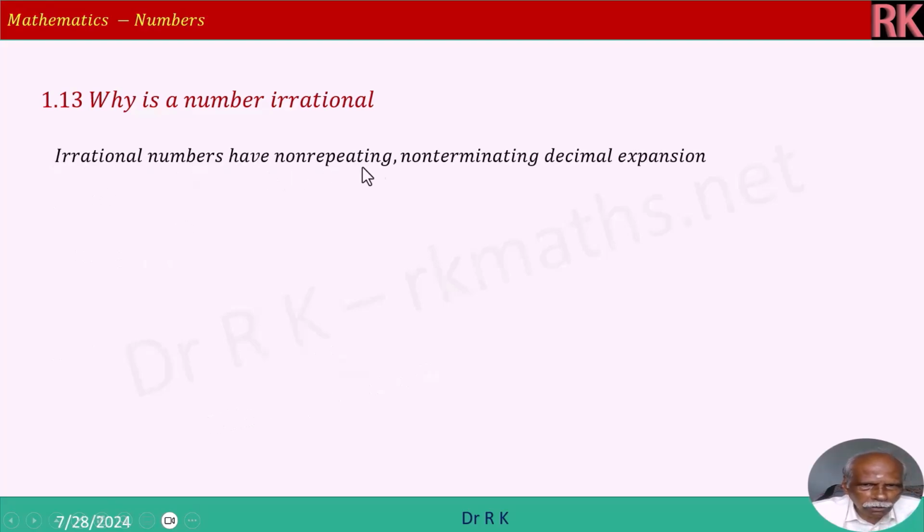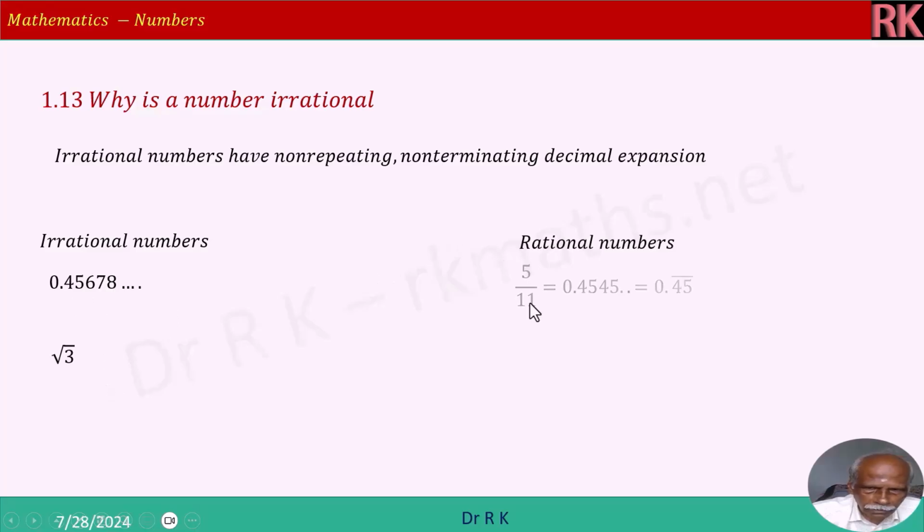Irrational numbers have non-repeating, non-terminating decimal expansion. Irrational numbers are 0.45678, root 3, and rational numbers are 5 by 11, 1 by 3. Please see here it is 4, 5 is repeated. Here 3 is repeated. So these are rational numbers.